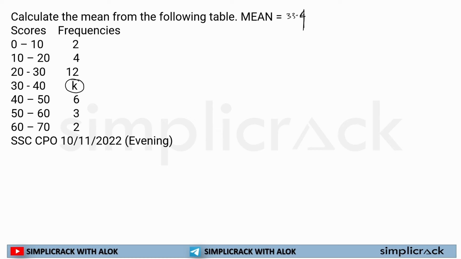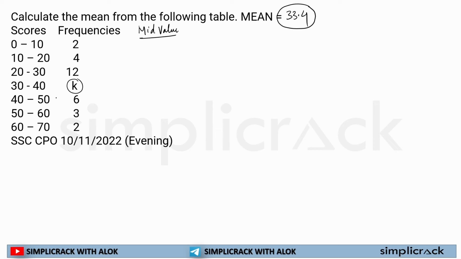We know the steps. So the first step is to calculate the mid value. Whenever we are presented with this sort of data, what we have to do is calculate the mid value. So first thing, see here the mean is given, that is 33.4. But what is missing? The number of given data is missing. One of the frequencies is missing. But we don't have to worry about it.